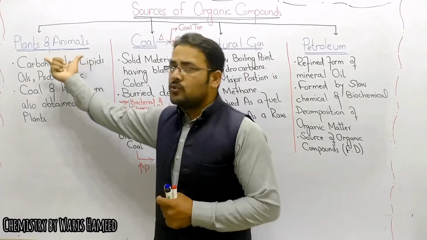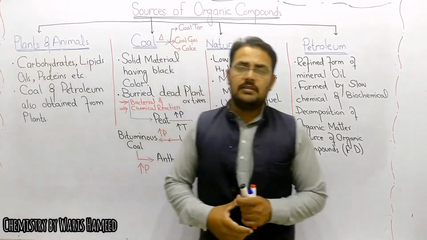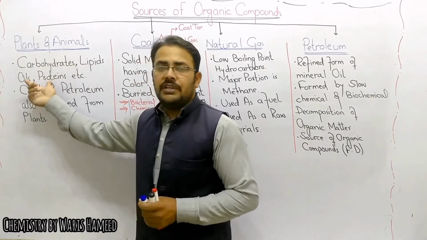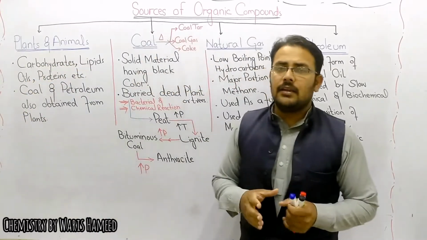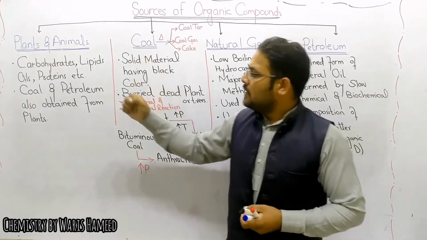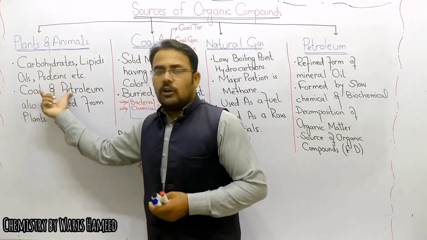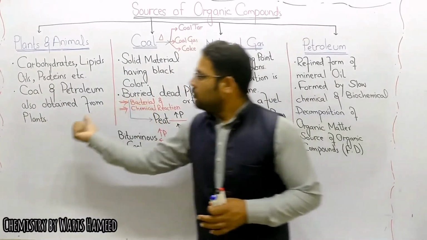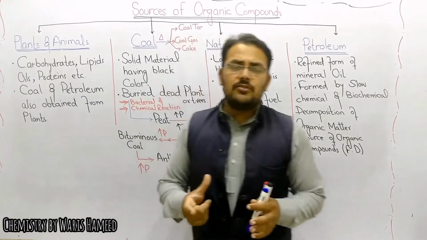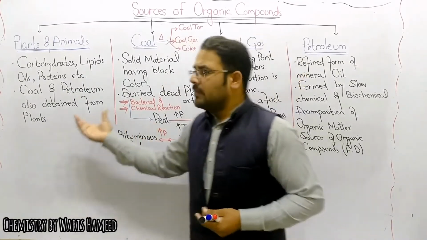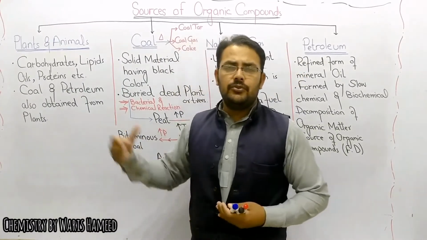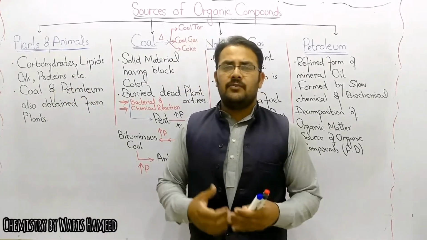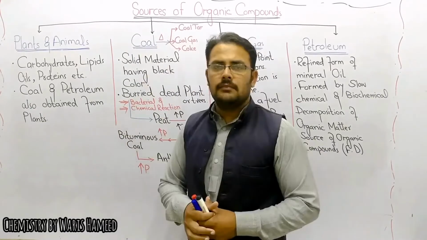First of all, the first source is plants and animals. We obtain carbohydrates, lipids, oil, proteins, and so many other organic compounds from plants and animals. And coal and petroleum are also obtained from plants. We know that coal and petroleum are the major source of fuel, and we use them in our daily life to run different industries, to run our vehicles, and so many other things.